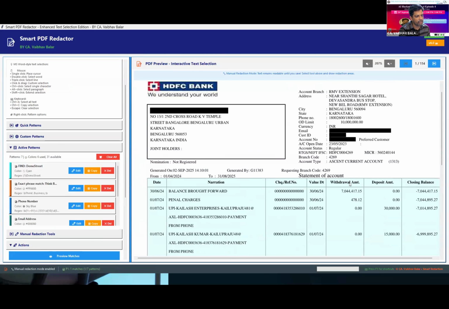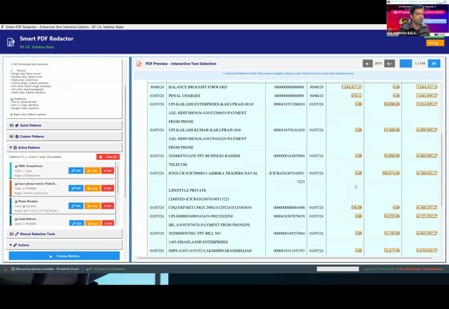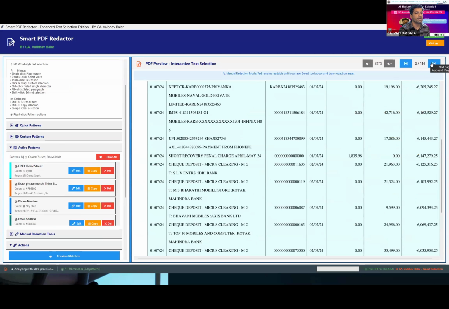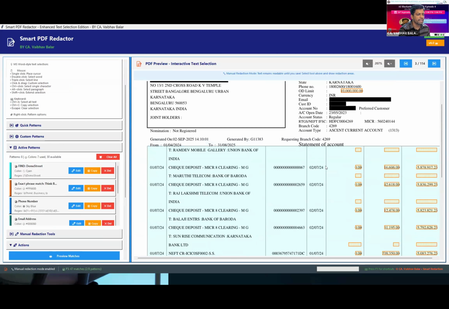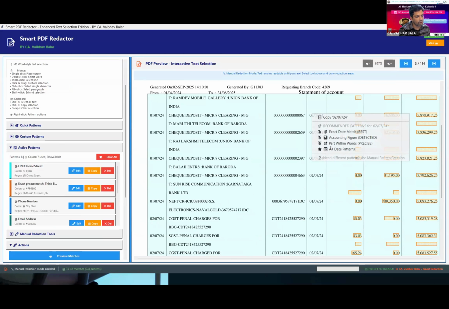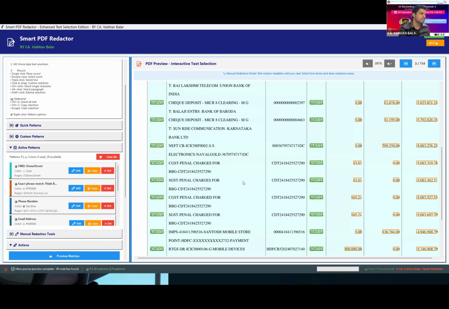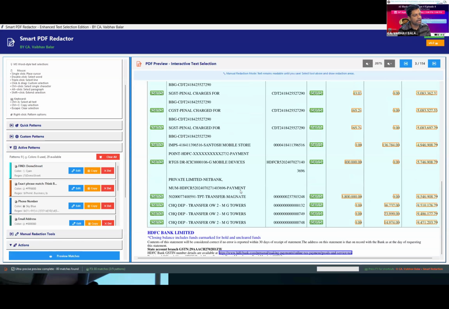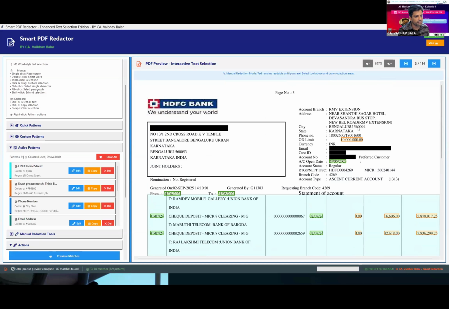So further, I want to go with some more redaction in this document. Then I can select, and it will automatically pop up this accounting figure as it identified. I can add all these accounting figures in this entire 114-page document. It will identify them. Again, I want to select the dates. Then all the dates can be identified. Likewise, I can implement n number of patterns into it.